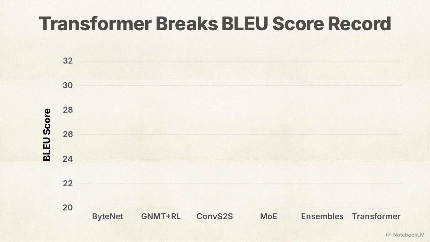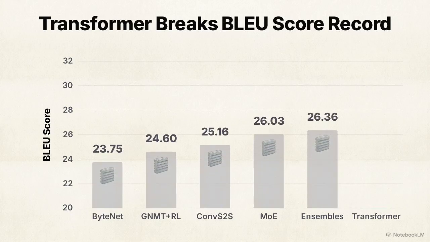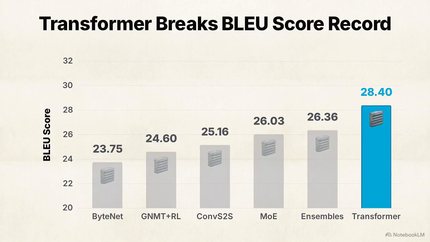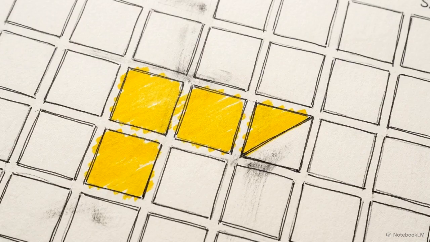This data visualization illustrates the results on the WMT 2014 English to German translation task. The model achieved a record-breaking BLEU score of 28.4, outperforming all existing single models and ensembles. The big model reached this state-of-the-art translation quality after training for just 3.5 days on 8 GPUs, a tiny fraction of the time required by its predecessors.